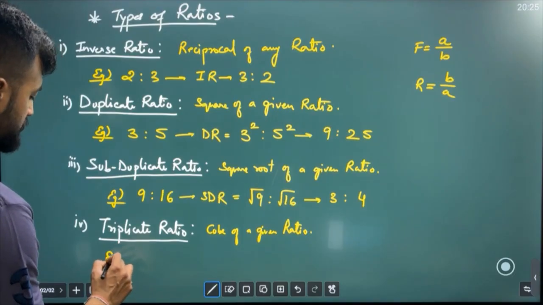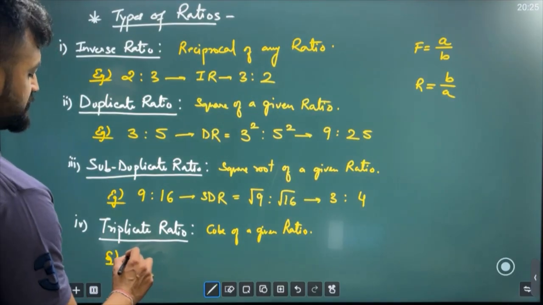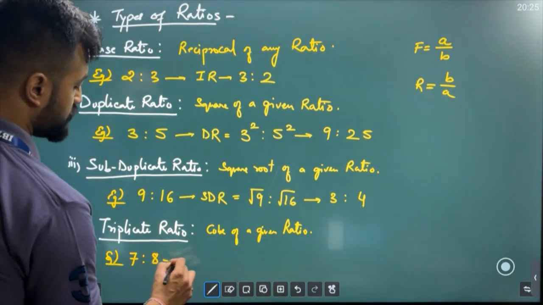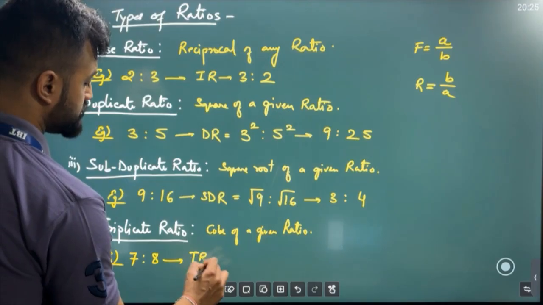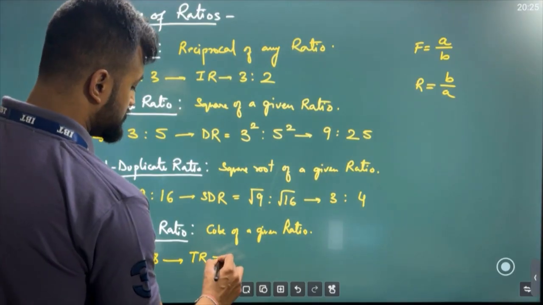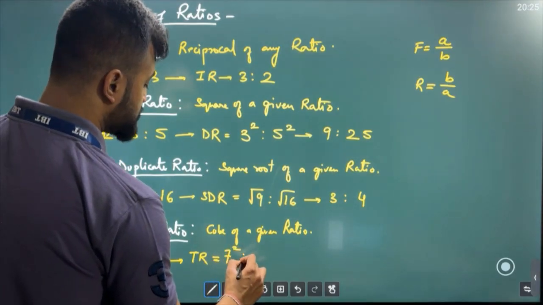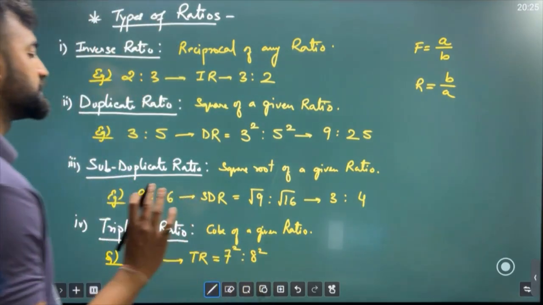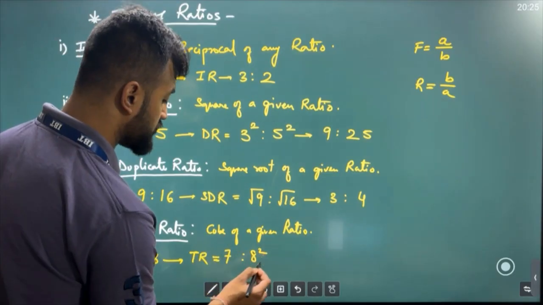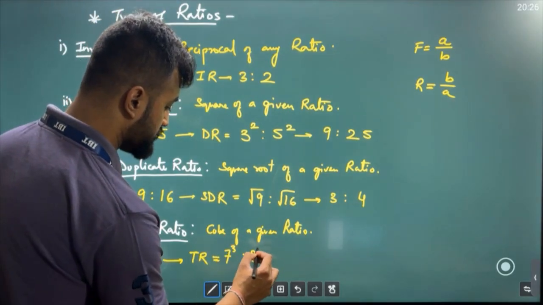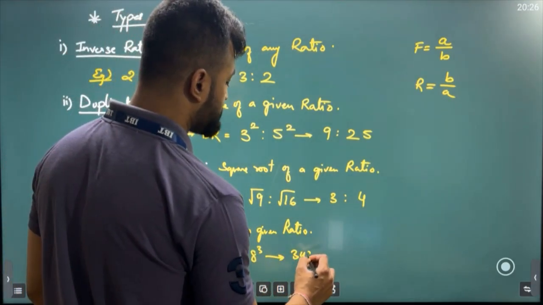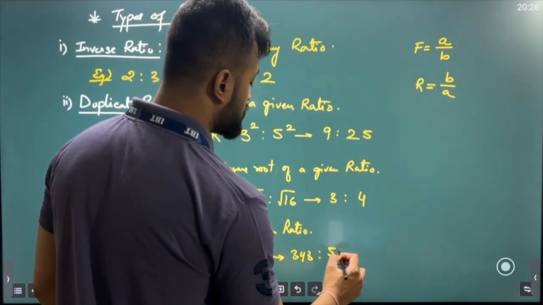Let's see an example. Suppose I say 7:8. So what is the triplicate ratio? You would say, sir, here my triplicate ratio is going to be 7 square is to 8 square. Simple. That's it. Sorry, not square. I'm very sorry. Cube. Cube, right? So 7 cube is what, my friend? 343. And 8 cube is 512.